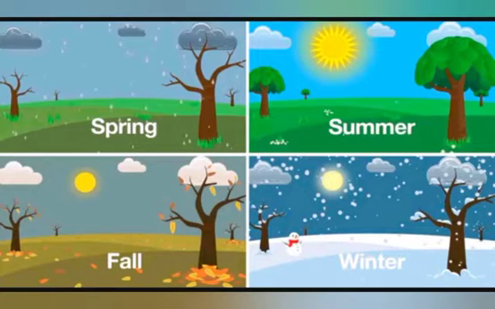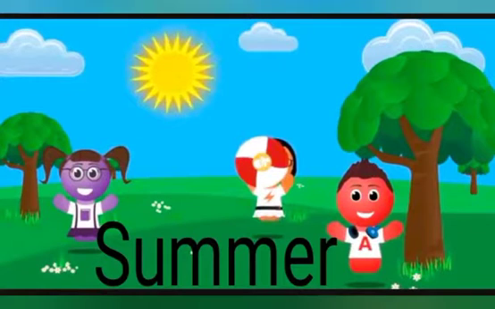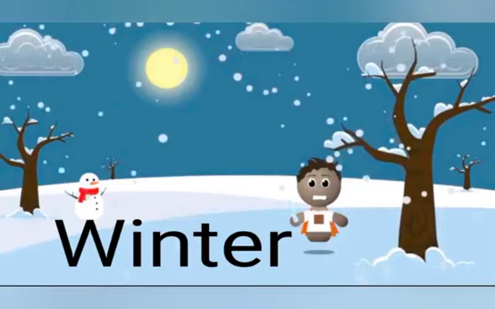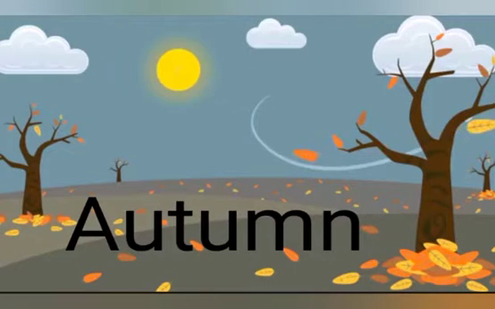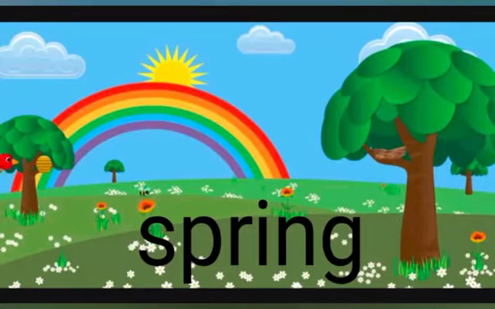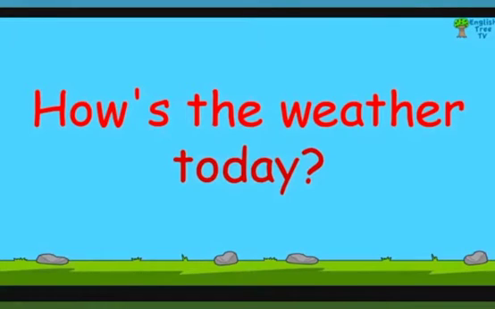Okay, now we will revise season names. There are 4 seasons in a year: summer, winter, autumn and spring. Okay, now class, tell me, how's the weather like today?